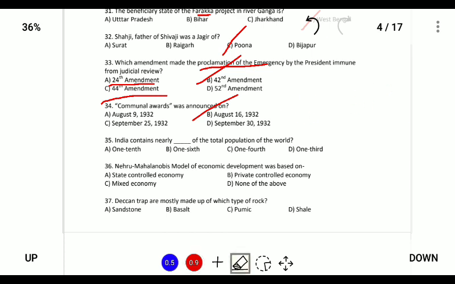Next, India contains nearly what fraction of the total population in the world. So India contains one-sixth of the total population of the world. Next, the Nehru-Mahalanobis model of economic development was based on. So Nehru was the prime minister after India's independence, and Mahalanobis was the person who formulated the second five-year plan, and together they developed a model of economic development in which the state will control the entire economy. So it is called the state controlled economy.